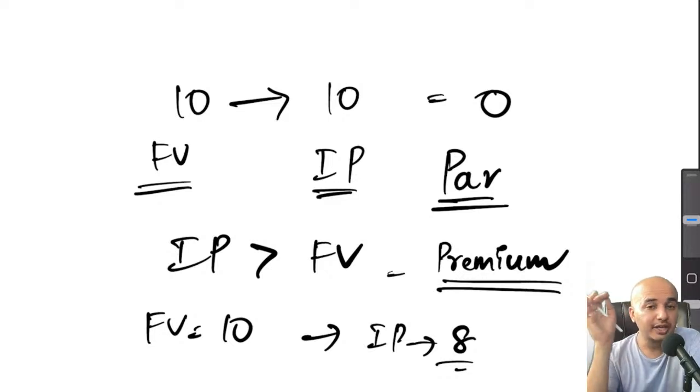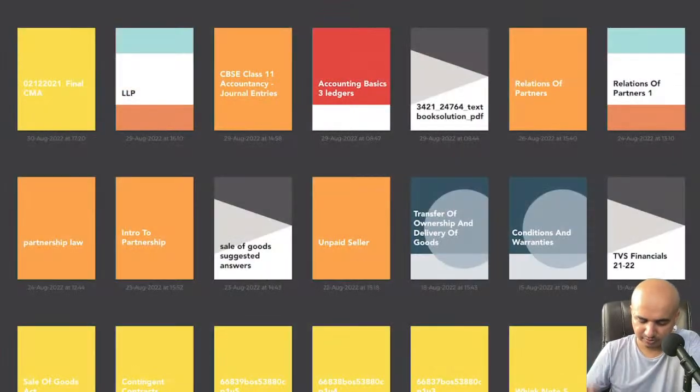Meaning, you cannot issue shares at a discounted price. You will have to issue either at par or at premium. Only two options to the company, and 99% of the times, companies will issue shares at a premium. Otherwise, it makes no sense financially for companies to issue shares at par. Okay, that is the point. Let's get back to the book here.